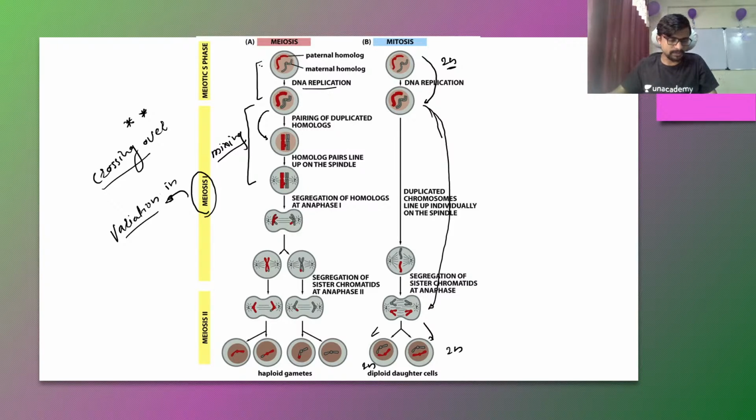This is only because of the variation which happens inside meiosis. So crossing over in meiosis is a very important property. It is actually responsible for making the difference between two brothers and two sisters, or you can say between brother and sister.